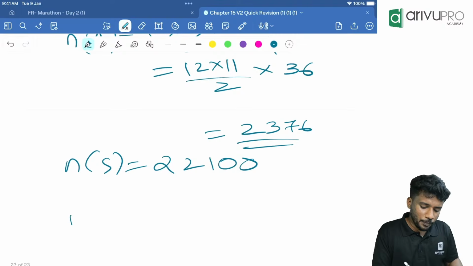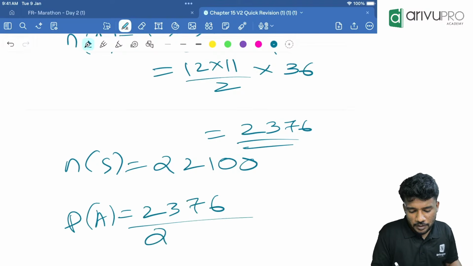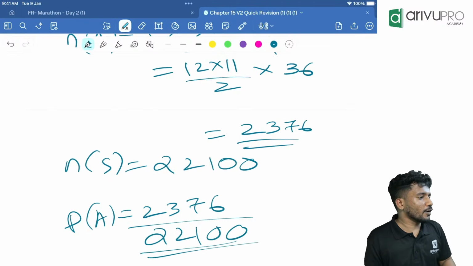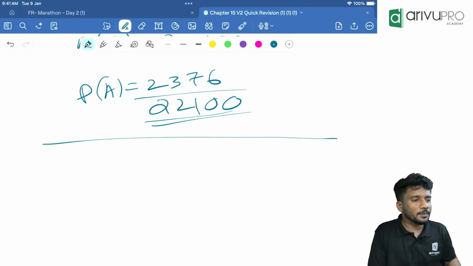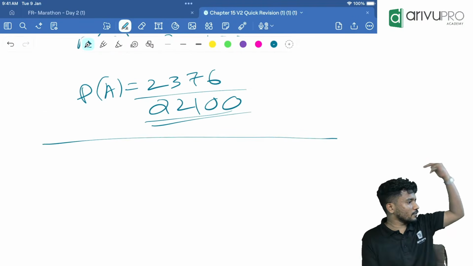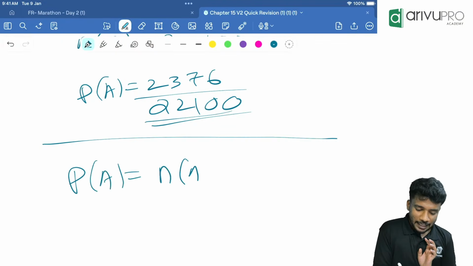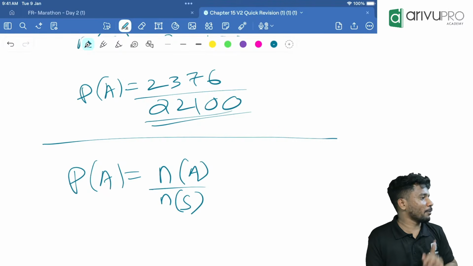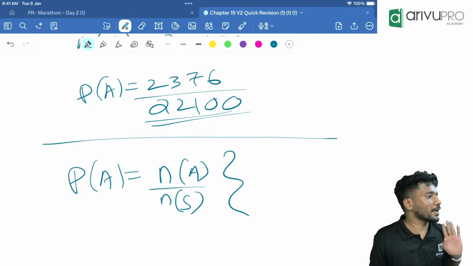So P of A is equal to 2376 divided by 22100. This will give you the answer. Got it? So whatever the question is, we will solve it using P of A is equal to n of A divided by n of S. That's why I told you from the beginning that this formula is important.